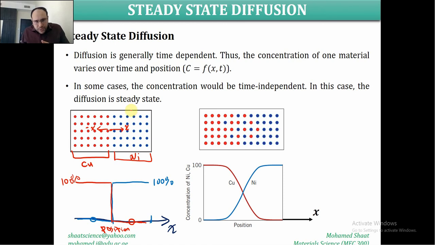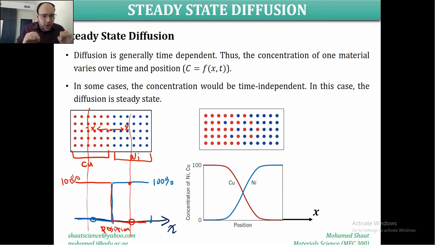Like for example, if we choose this position, what is the concentration of the copper and the nickel? At this position, the nickel is 100%, but the copper is 0%. Over this position, the copper is 100%, but the nickel is 0%. Make sense? But if we allow the diffusion to take place, what is going to happen? There should be an exchange. This copper atom is going to leave its lattice site to attain another lattice site over the other side. The same thing for the nickel atom, it is going to migrate or diffuse to the other side. So there is a kind of exchange of atoms, and diffusion is going to take place.